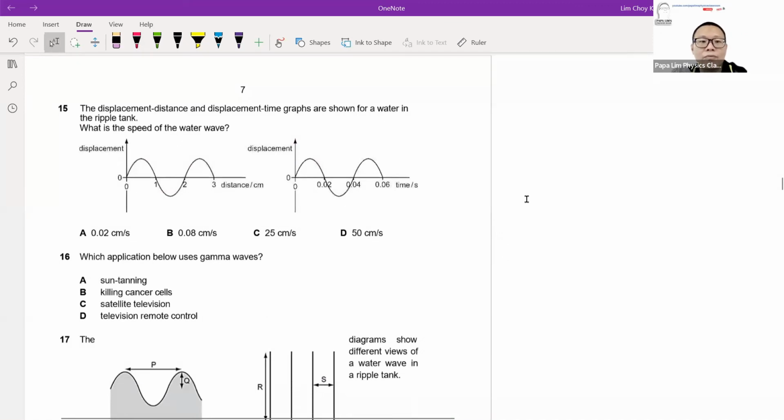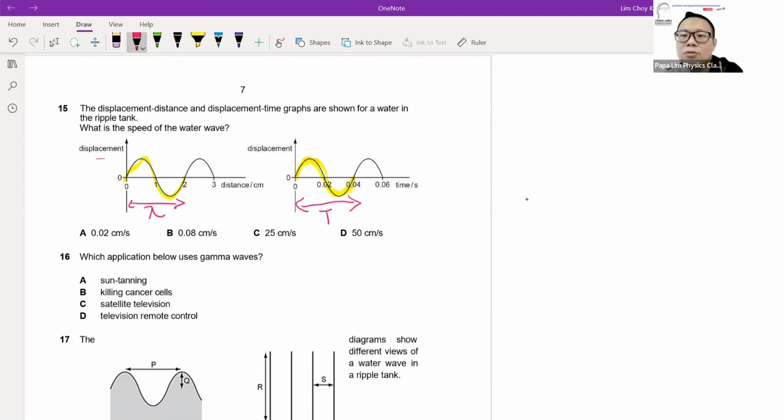We look at the wave graphs. We have two graphs: displacement-distance and displacement-time. The moment you see these two graphs, the first thing to do, I always tell students, is to identify the one cycle. Although both graphs represent the same wave, one cycle on each represents different information. For example, one cycle on the displacement-distance graph represents the wavelength. On the displacement-time graph, one cycle represents the period.